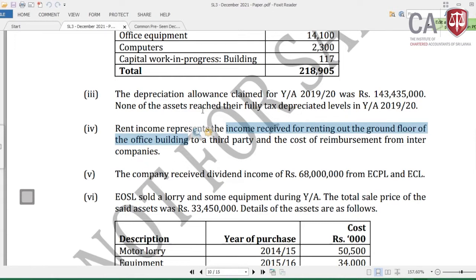The office building is not an investment asset. If the rent income is recognized through an investment asset, yes, it is investment income. But this is the office building, which is a depreciable asset, and from that there may be additional space. We have rented that area and from that we are receiving rental income, Lamai.